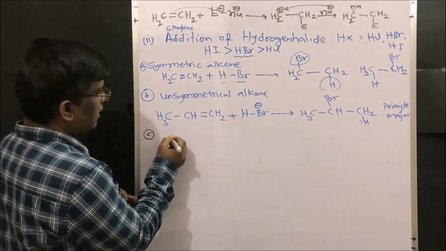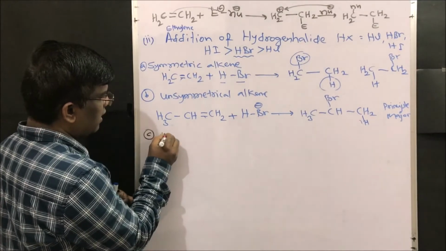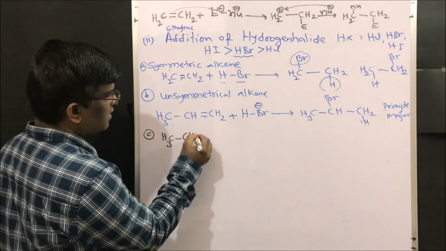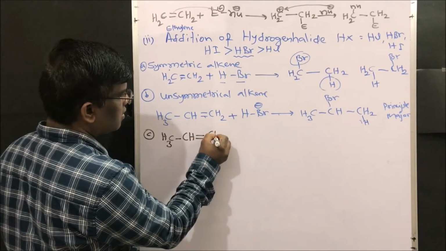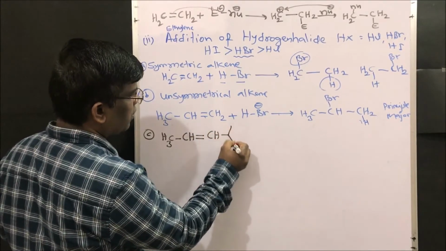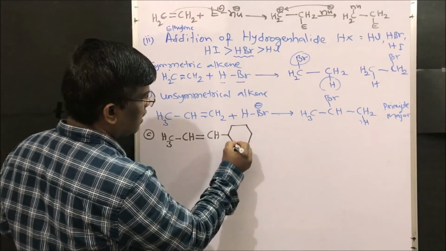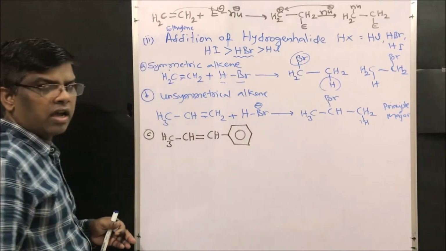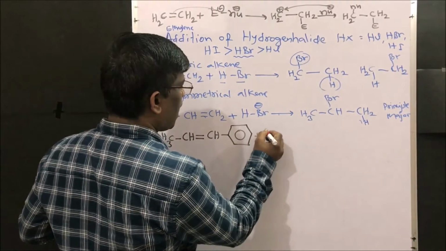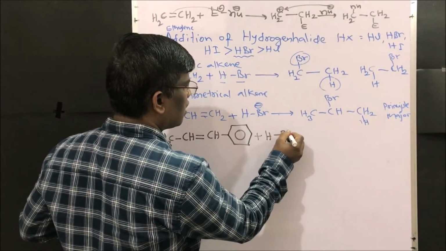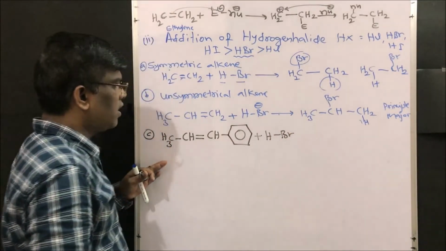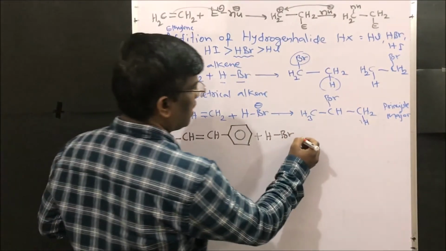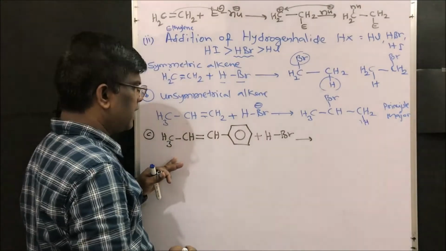I am taking an unsymmetrical alkene, CH3-CH=CH, and here I am going to take a phenyl ring. So what could be the product? I am going to add HBr, right? So what is the product? What are the products expected here?